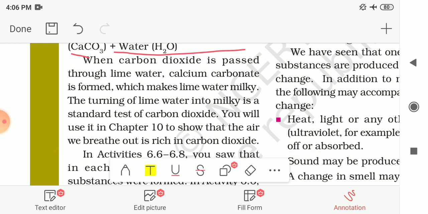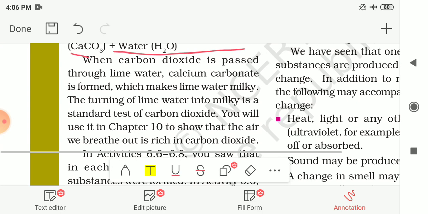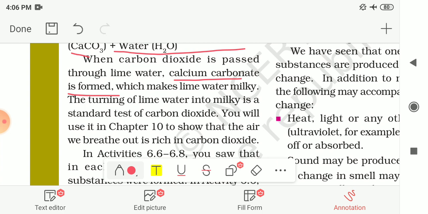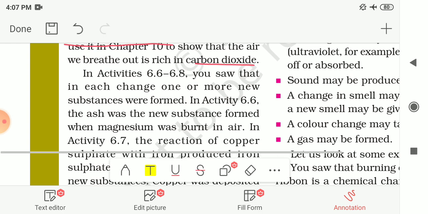So here it is given to you that when carbon dioxide is passed through lime water, calcium carbonate is formed, which makes the lime water milky. And the turning of lime water milky is a standard test of carbon dioxide, or to check the presence of carbon dioxide. And you will use this test in chapter number 10 to show that the air we breathe out is rich in carbon dioxide.